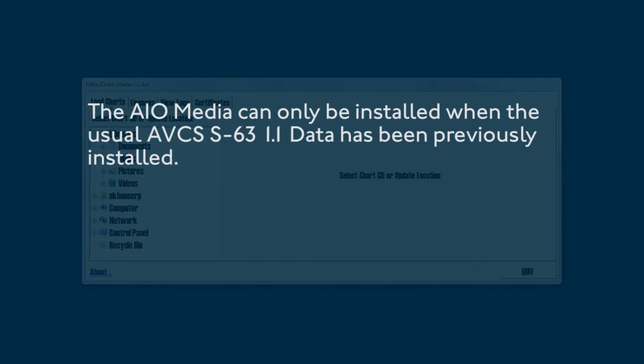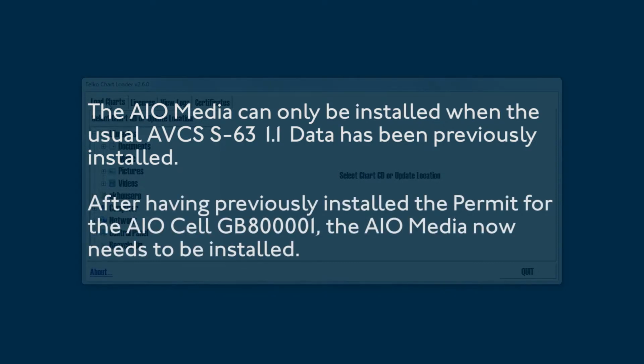The AIO media can only be installed when the usual AVCS S63 1.1 data has been previously installed. After having previously installed the permit for the AIO cell GB800001, the AIO media now needs to be installed.